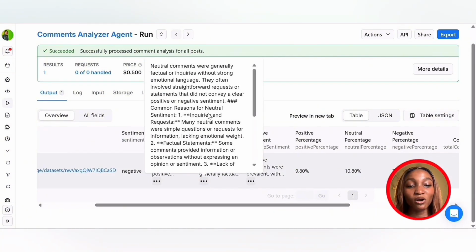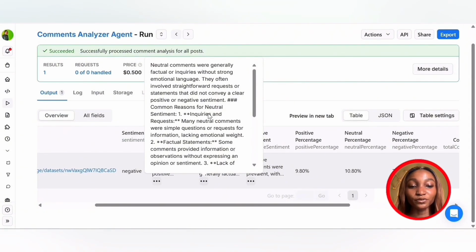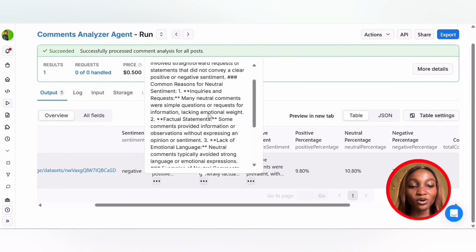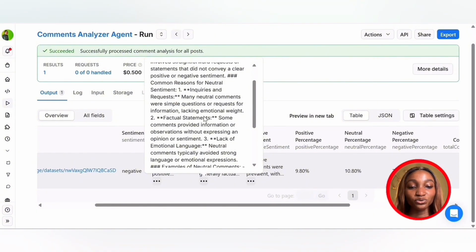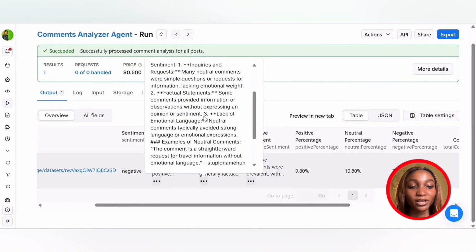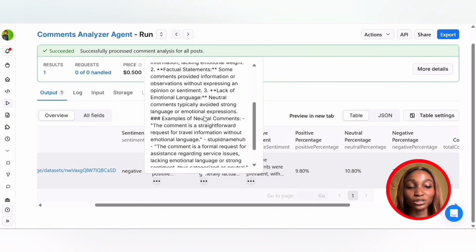So neutral comments were generally factual or inquiries without strong emotional language. They often involved straightforward requests or statements that did not convey a clear positive or negative sentiment. So common reasons for neutral sentiment: one, we have inquiries and requests. Two, factual statements. Then three, we have lack of emotional language.